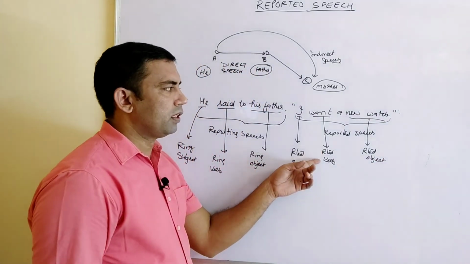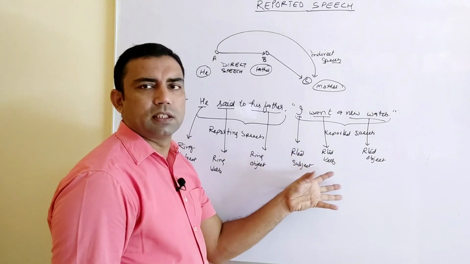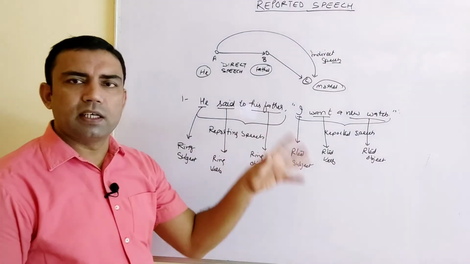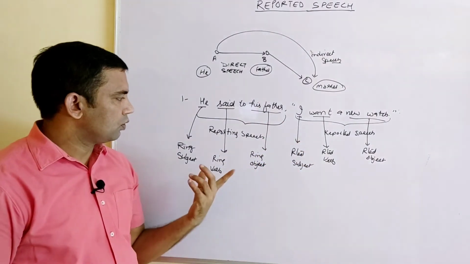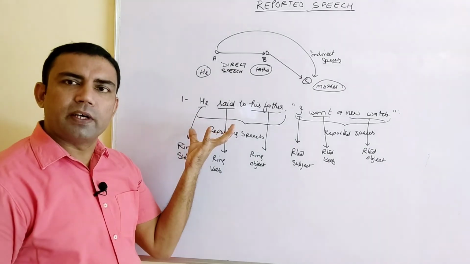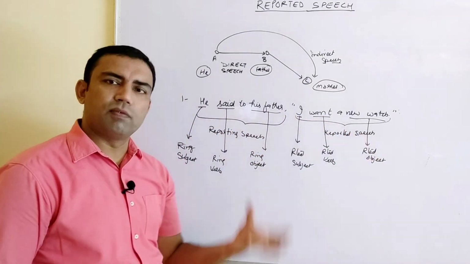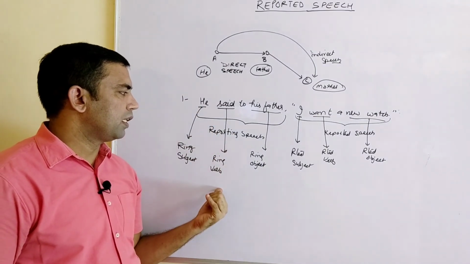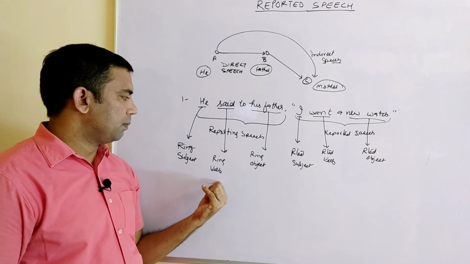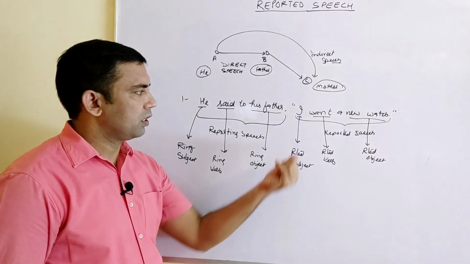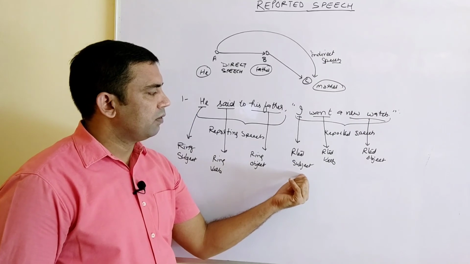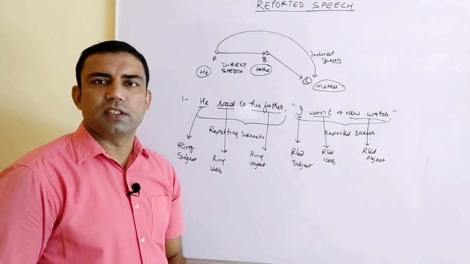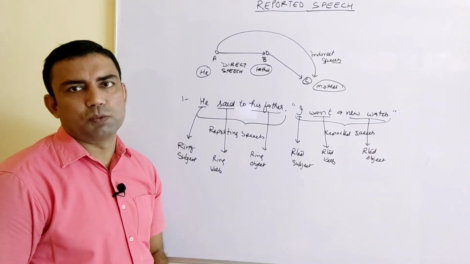Basically, for the reported verb, we talk about the reported tense as a whole, not as a reported verb only. The verb is just used to identify the tense. So the reporting speech is out of inverted commas, the reported speech is within inverted commas. We have the reporting subject, reporting verb, reporting object. After the inverted commas, we have the reported subject, reported verb and reported object. These are the parts of the speech.